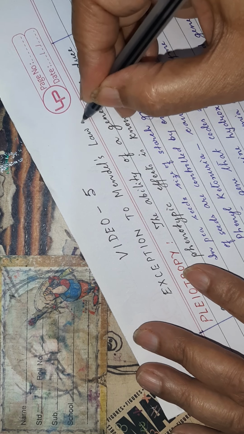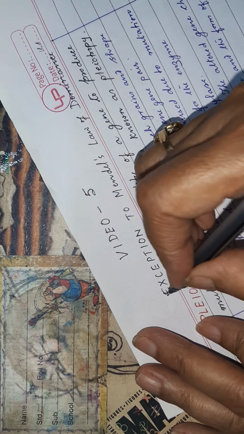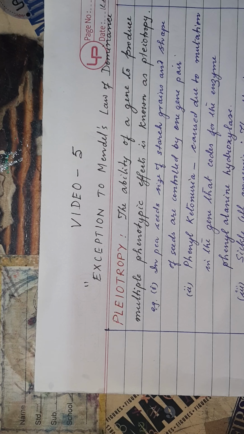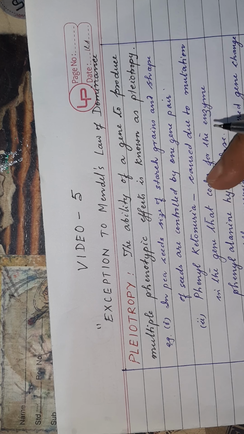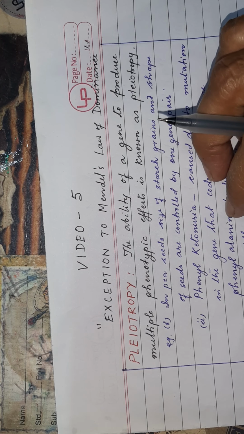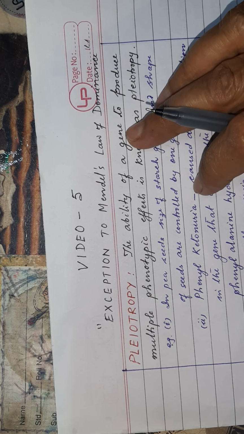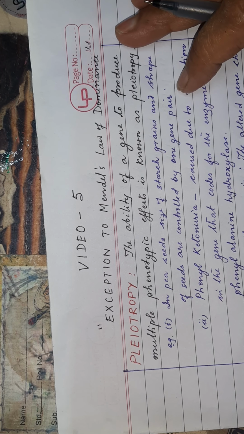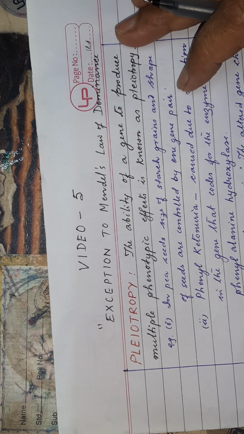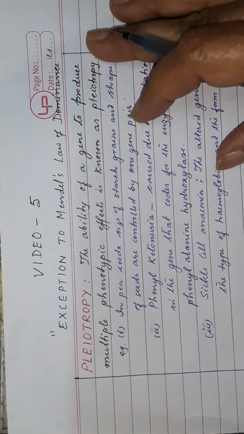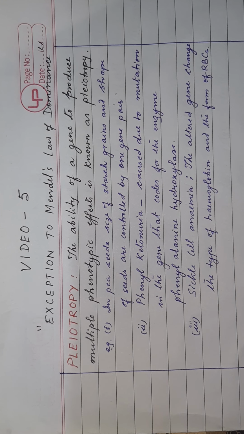Mendel's law of dominance, or Mendel's principle of dominance, is the same. Okay, so this is another example of an exception to Mendel's law of dominance. Now, I am not going to repeat it fully. So Mendel's law of dominance, what does it say? That characters are controlled by discrete stable units called factors. Each character is controlled by a unit which Mendel called a factor.